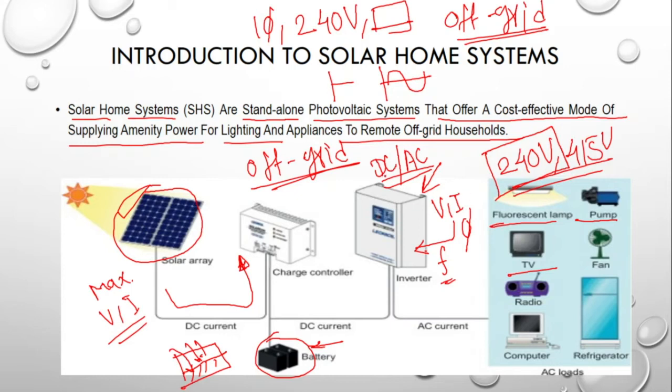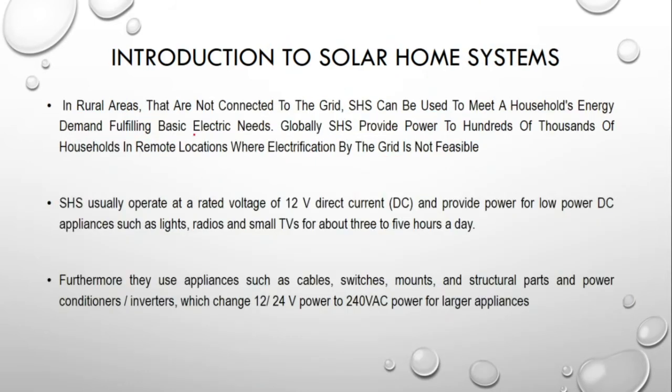Once the DC power is converted into AC power, we give the connection to the main MCB of our home system. In that case, we are powering the home in the particular residential sector by the solar system, and such small systems come under solar home systems. Solar home systems are very useful in rural areas that are not connected to the grid supply.